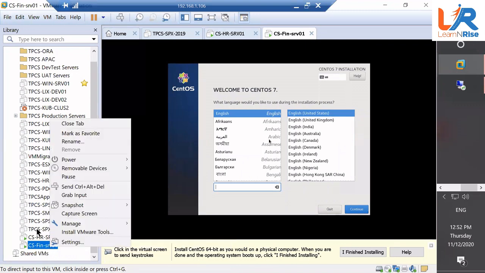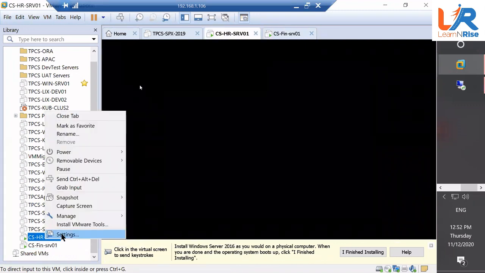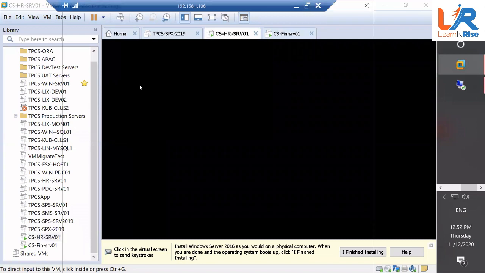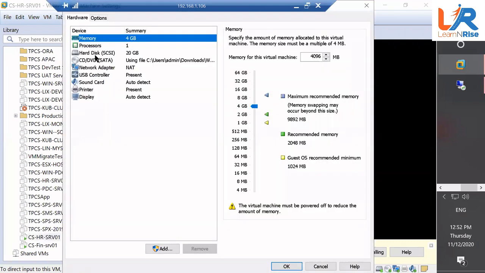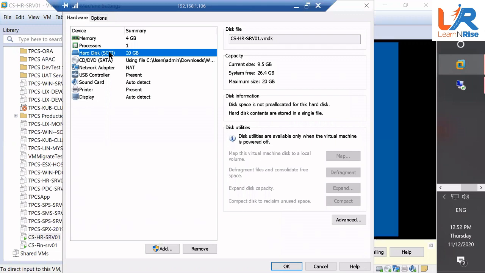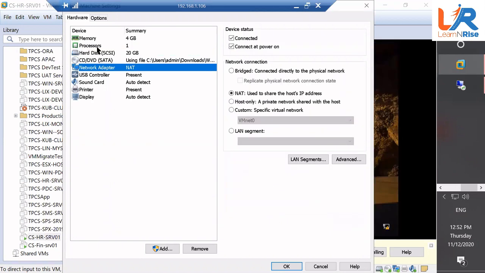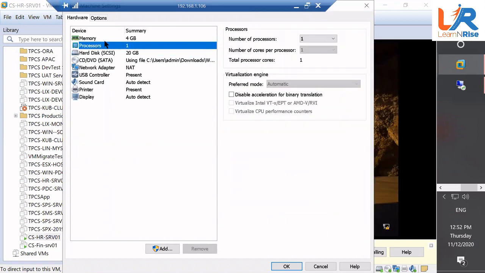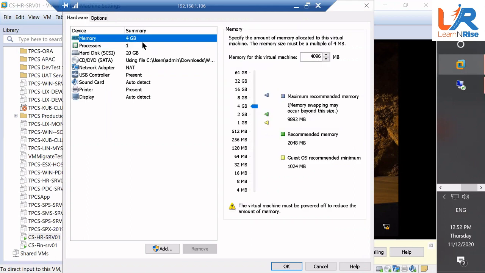Let's say if anything I have to change, I just right click that. I will go to settings. In settings, I have a hard disk. So I can go and maybe add a new hard disk here. If I have to change the LAN card, I can change that. If I have to increase the CPU or memory power, I can increase it right away from here.